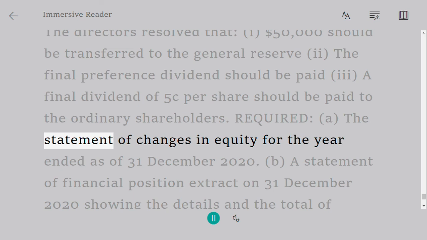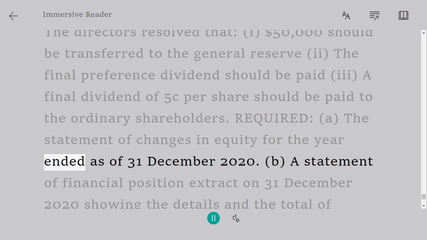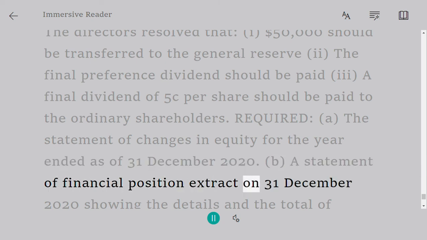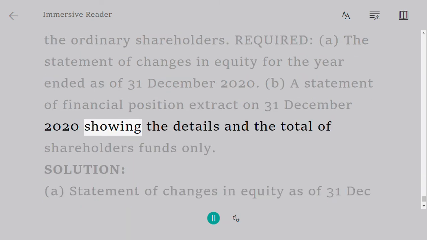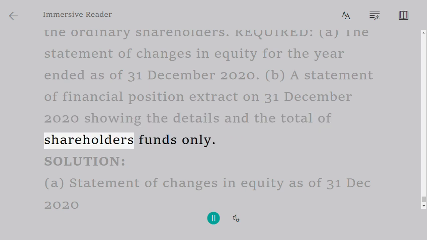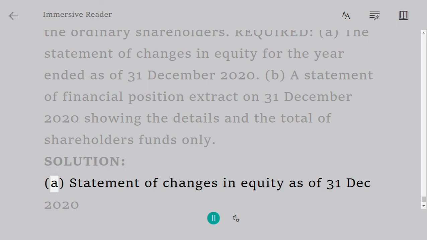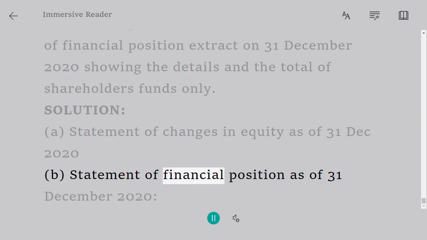Required. A. The statement of changes in equity for the year ended as of December 31, 2020. B. A statement of financial position extract on December 31, 2020 showing the details and the total of shareholders' funds only. Solution. A. Statement of changes in equity as of December 31, 2020. B. Statement of financial position as of December 31, 2020.